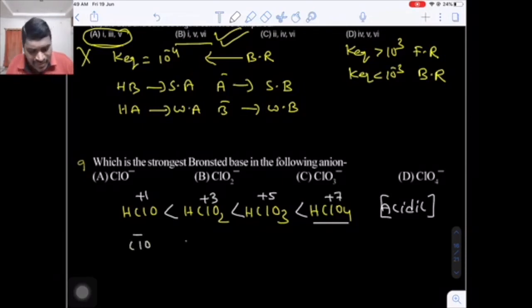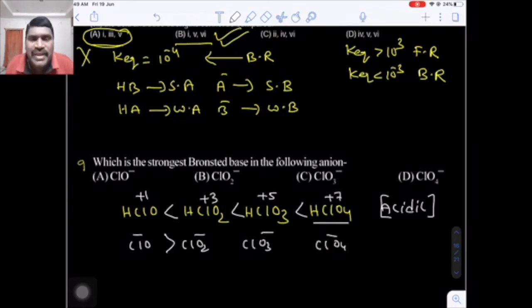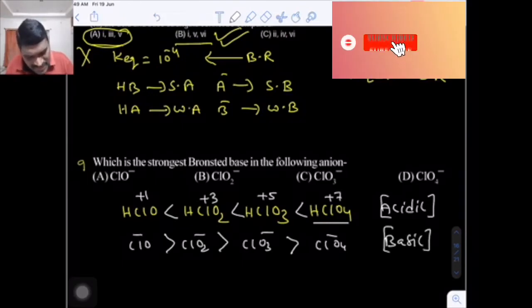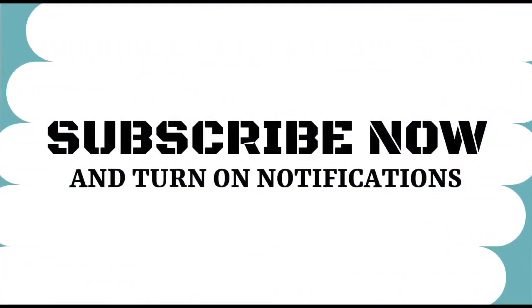Now, if you remove the proton and convert into the corresponding conjugate base, then a strong acid's conjugate base is weak and a weak acid's conjugate base will be strong. So the order will now be reversed. This is the basic character. Now the question is the strongest basic nature. This is the